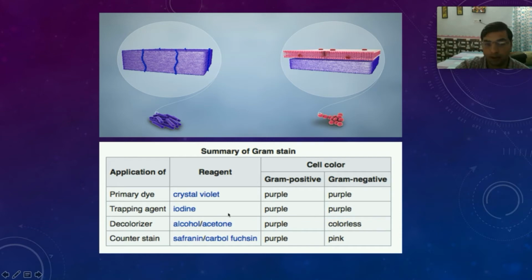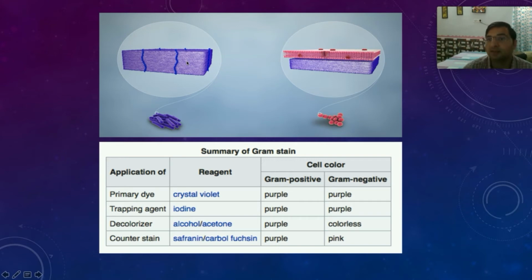But that is not all. We put another dye which is red in color, carbol fuchsin or safranin, which are jet red dyes. These red dyes make the colorless gram negative bacteria pink, whereas the gram positive bacteria will not become pink, they will stay blue.